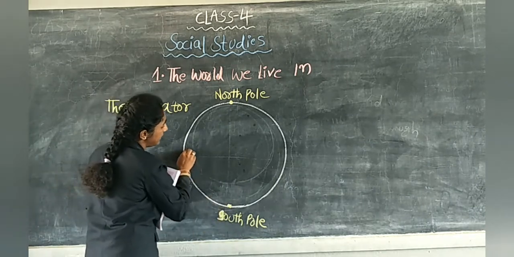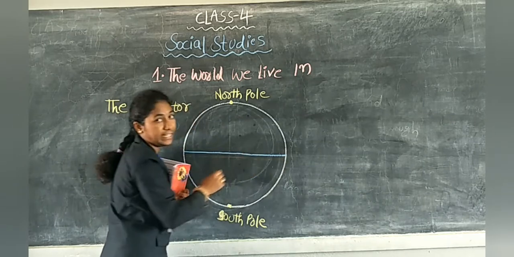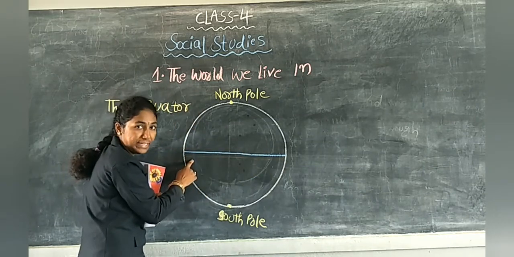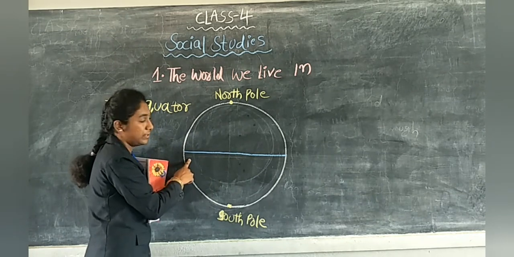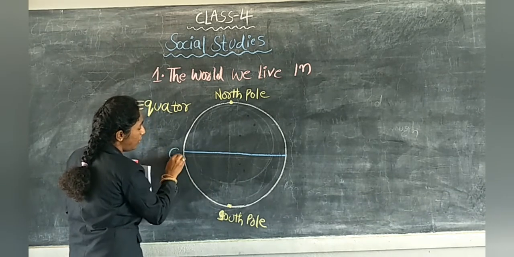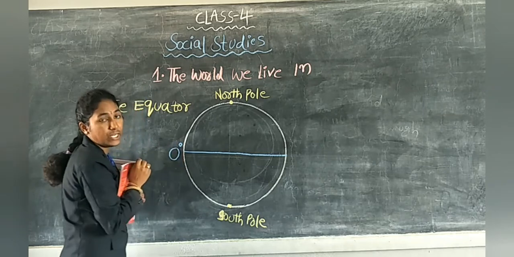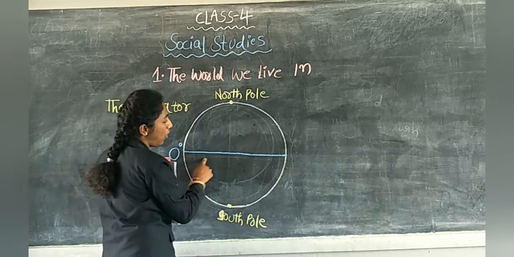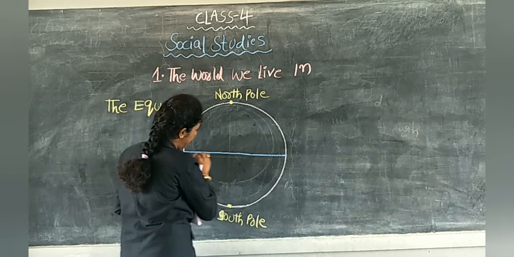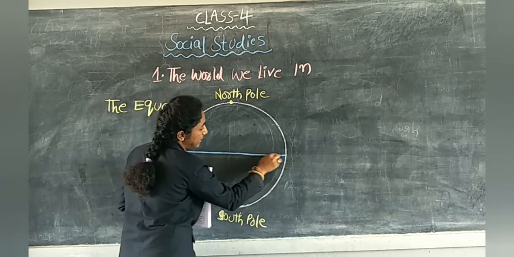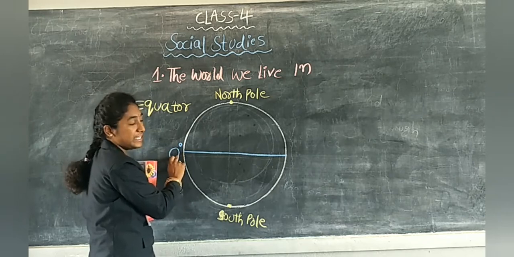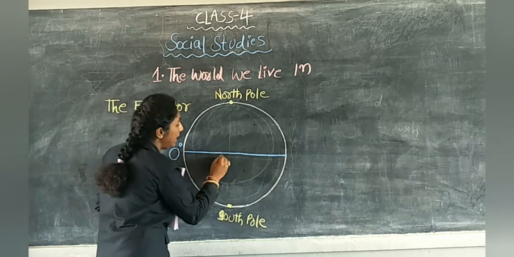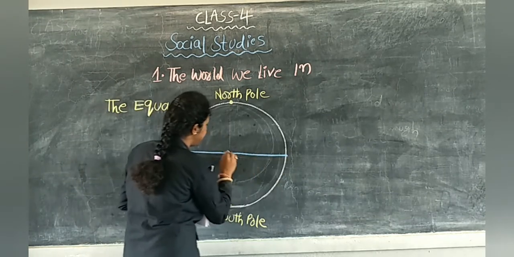Look, children. This is the 0 degree latitude. What is this? This is a 0 degree latitude. 0 degree latitude is called the equator. See, this line is the 0 degree latitude. This 0 degree latitude is called equator.